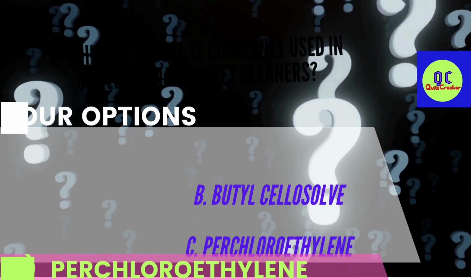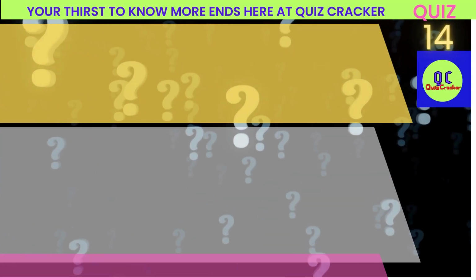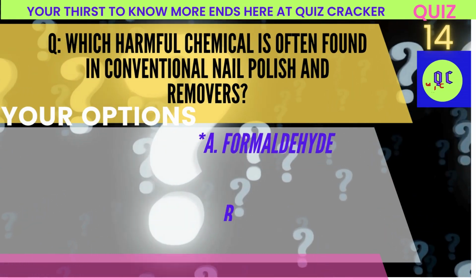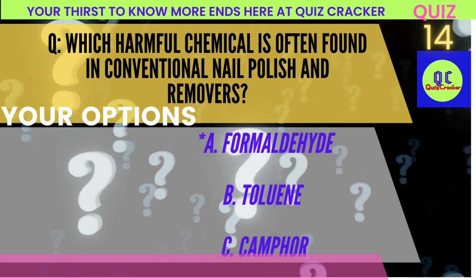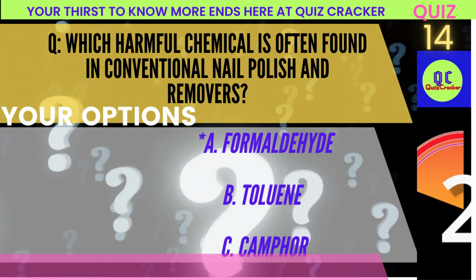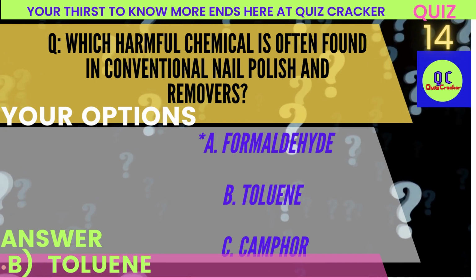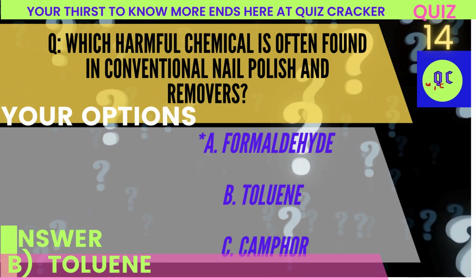Which harmful chemical is often found in conventional nail polish and removers? A. Formaldehyde. B. Toluene. C. Camphor. Correct answer: B. Toluene.